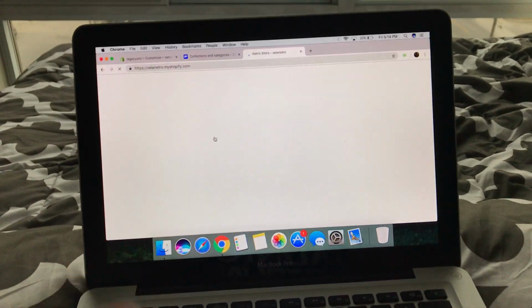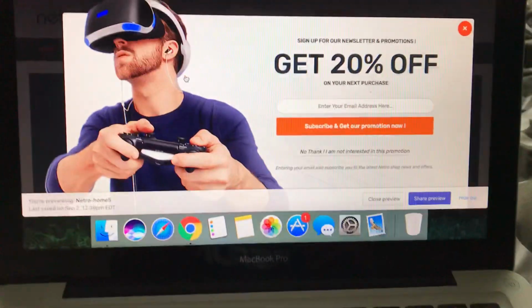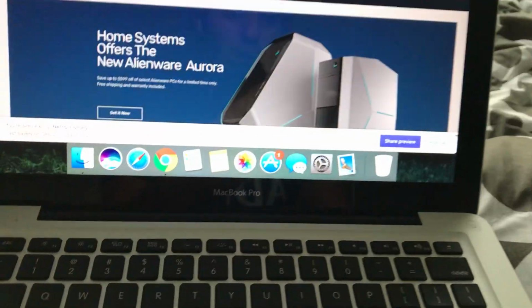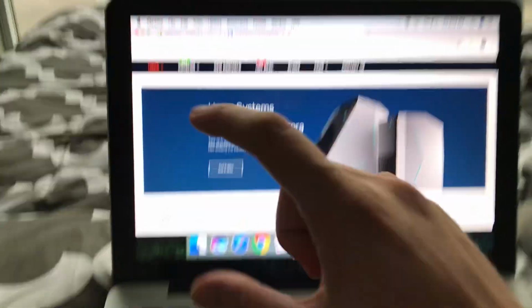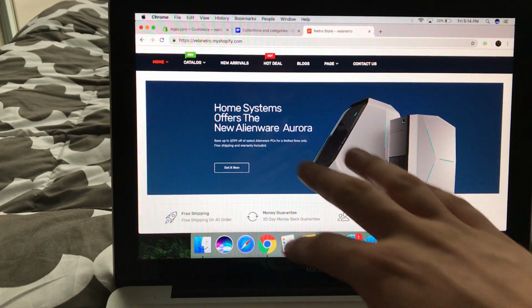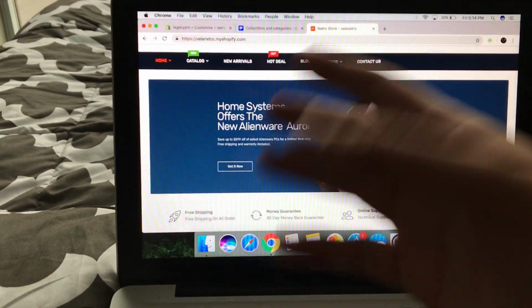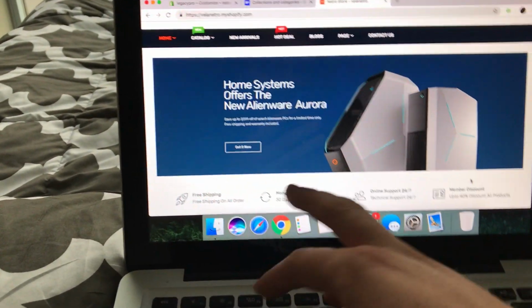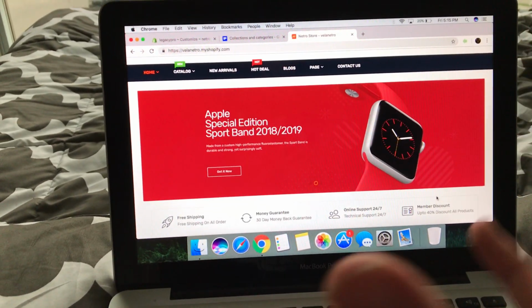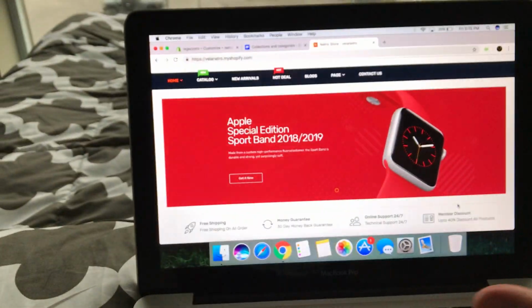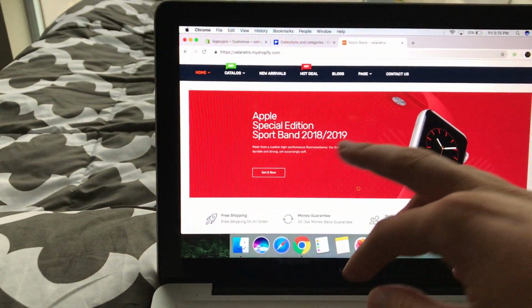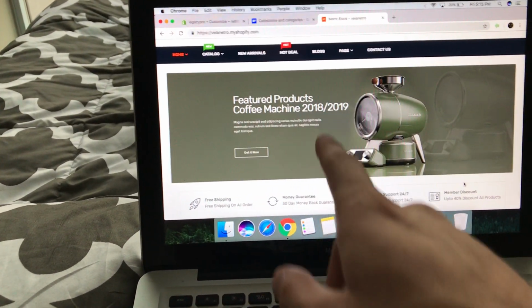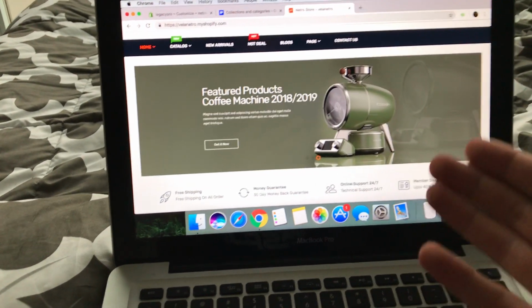But the slideshow, I really, really do want 4 different pictures, very high quality pictures, and I want them related to the products I sell or something, right? Because look at how nice and high quality this picture is. It's blending into the background of blue, and then obviously there's a letter, get it now or something, right? I do want 4, I love how it looks. Right now, this is a beautiful picture of the Apple Watch, Apple Special Edition, get it now, and there's a little wording. And it's very, very high quality.